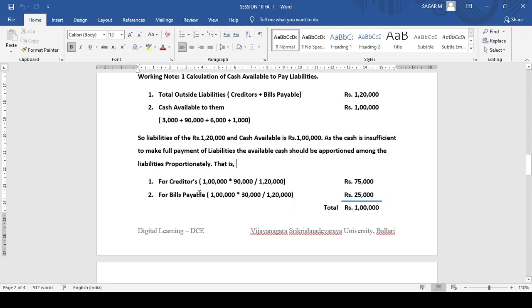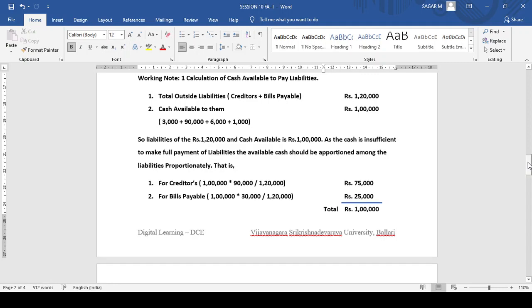For creditors, take the cash available into the amount outstanding, that is 90,000 out of 1,20,000. You're going to get 75,000. So creditors are eligible to receive up to 75,000, and bills payable: out of 1 lakh into 30,000, their outstanding liability divided by total liability, you're going to get 25,000.